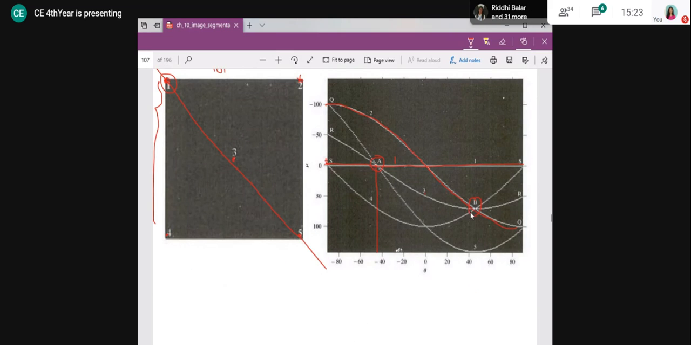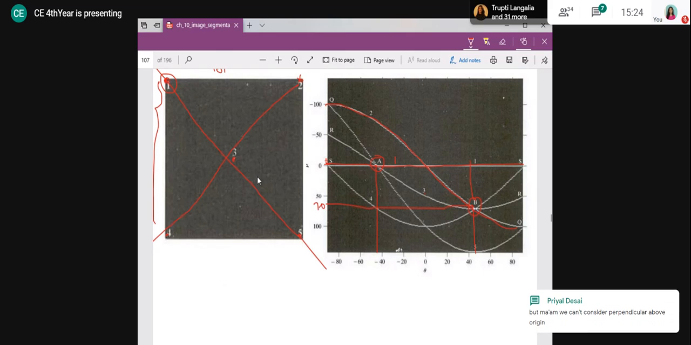Same way, about point B, which line does it indicate? It indicates that there is a common line passing through points 2, 3, and 4. And what are its dimensions? The angle is positive 45 degrees, and the row value is around 70.